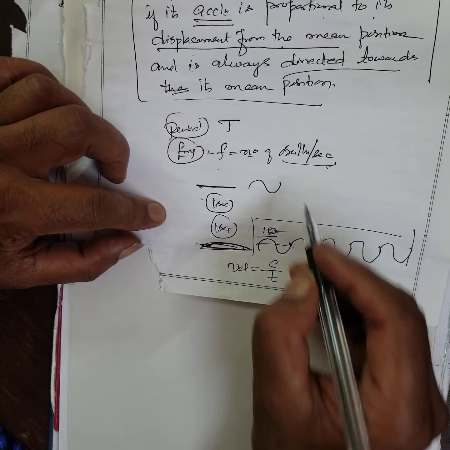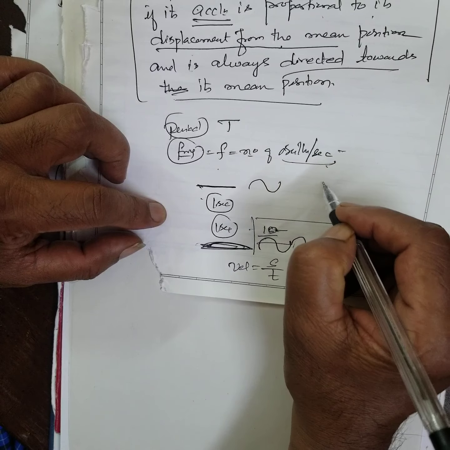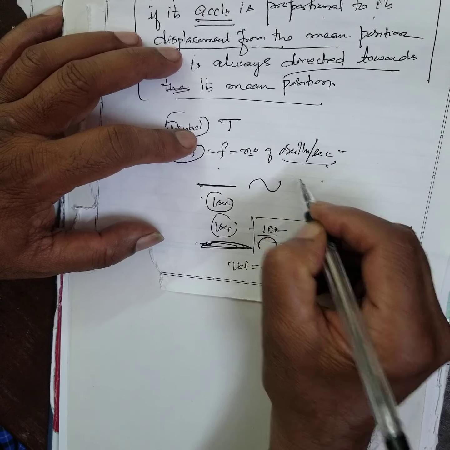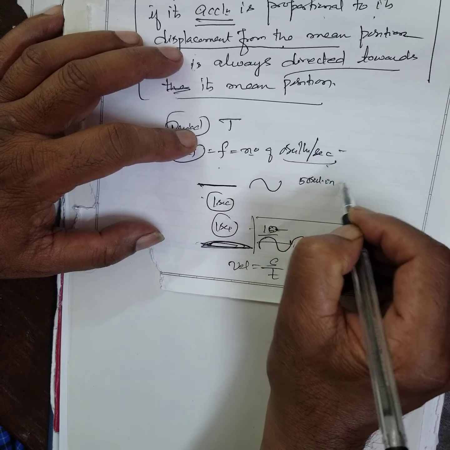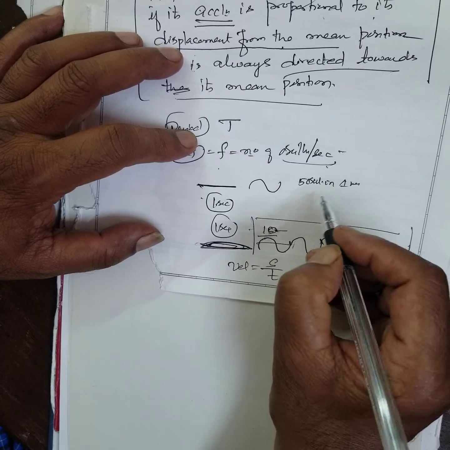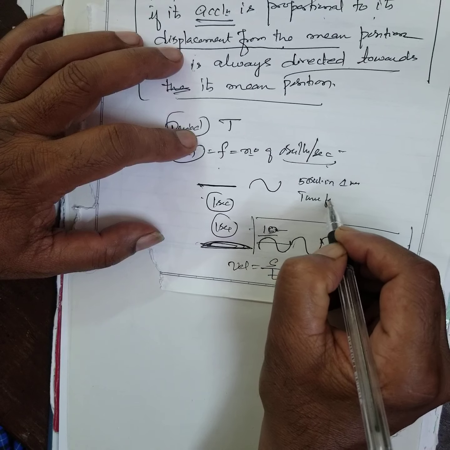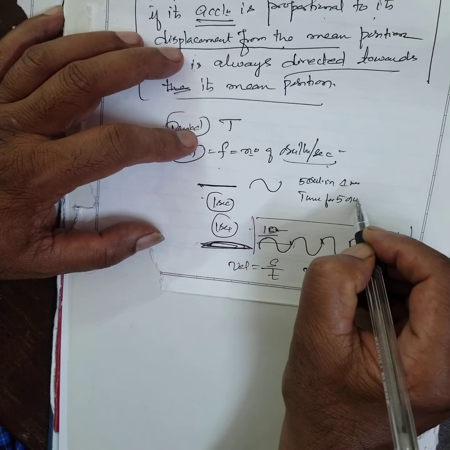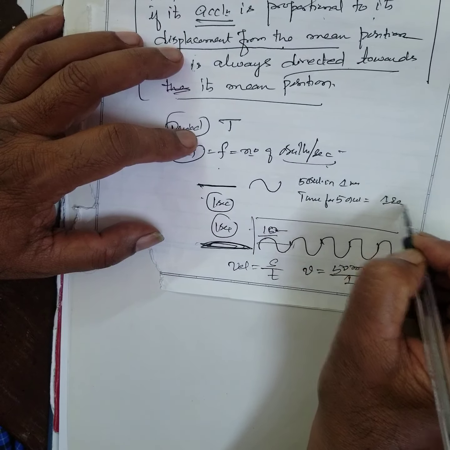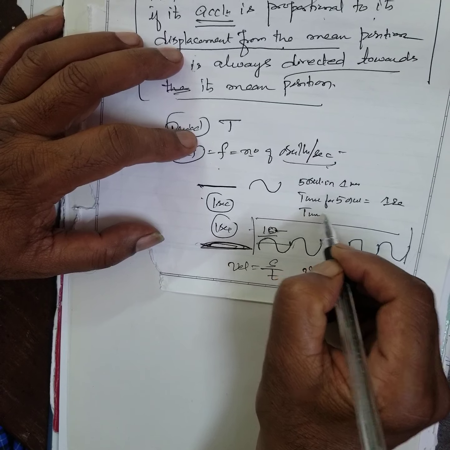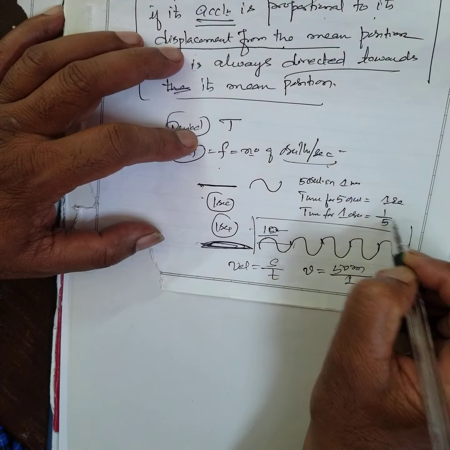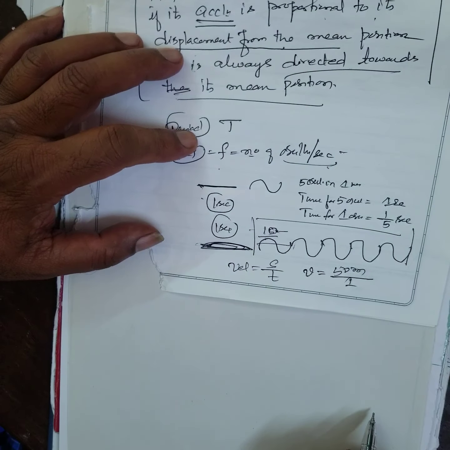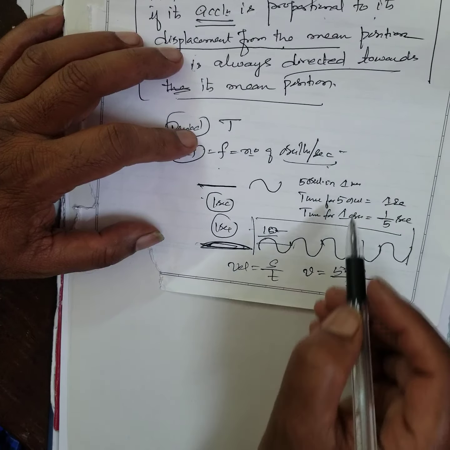Now, the number of oscillations per second is called frequency. That means 5 oscillations in 1 second, so the time for 5 oscillations is equal to 1 second. Therefore, the time for 1 oscillation is 1 by 5 seconds.